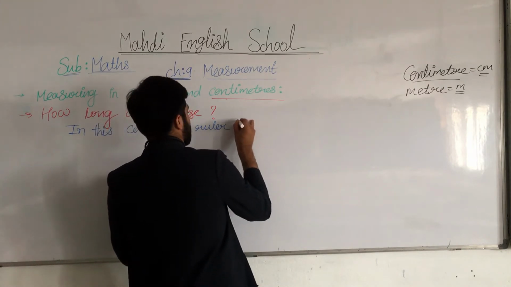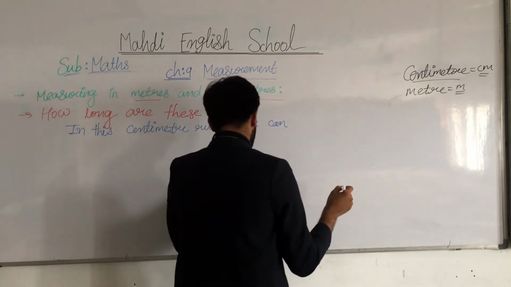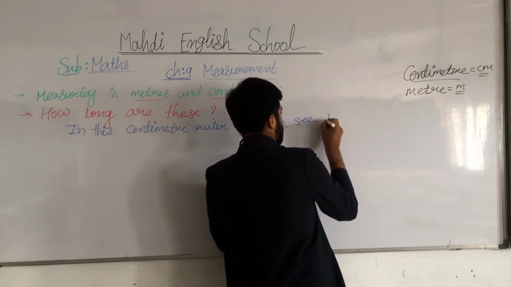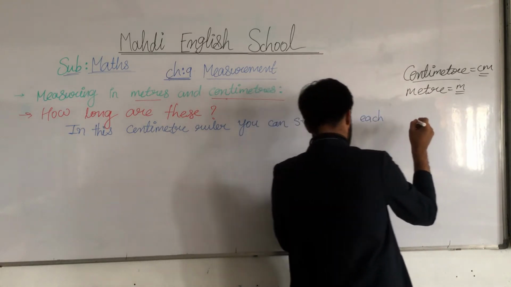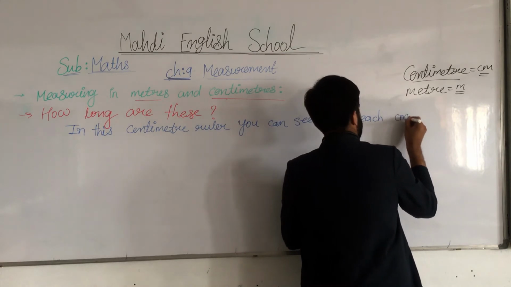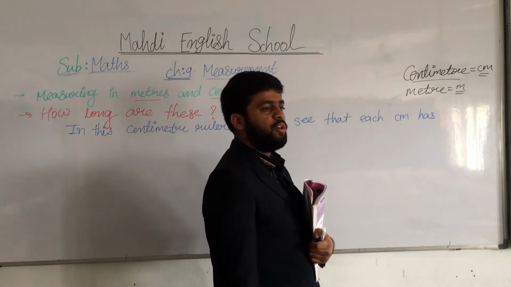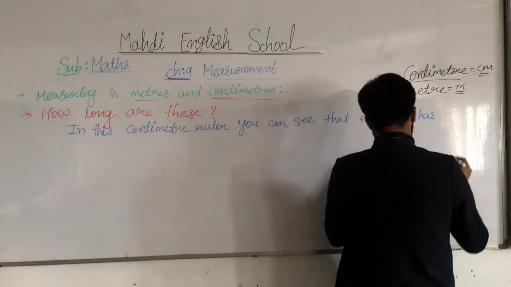A scale is called a ruler. You can see that each centimeter, which we write in short form as cm,